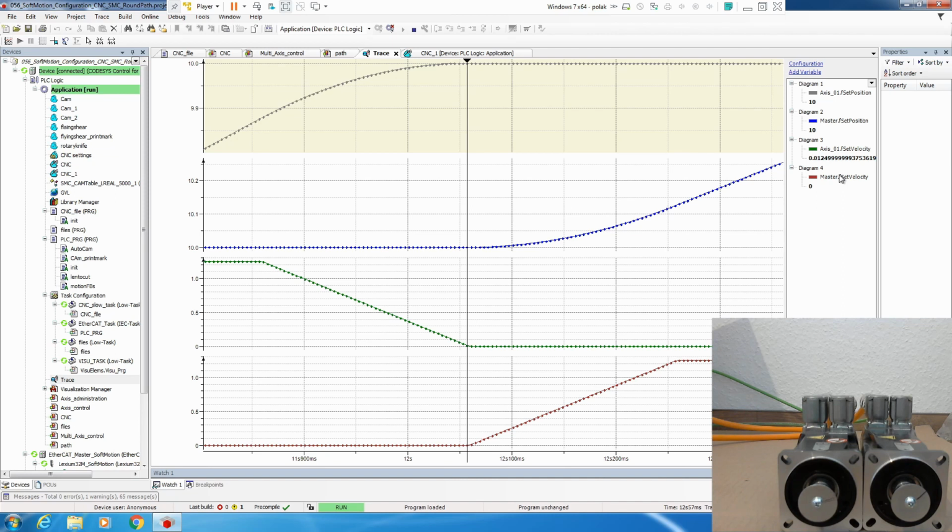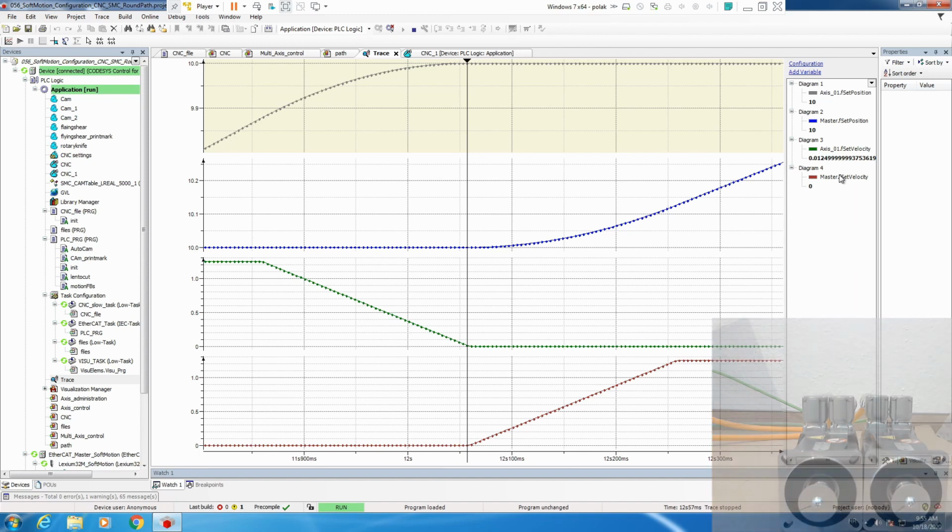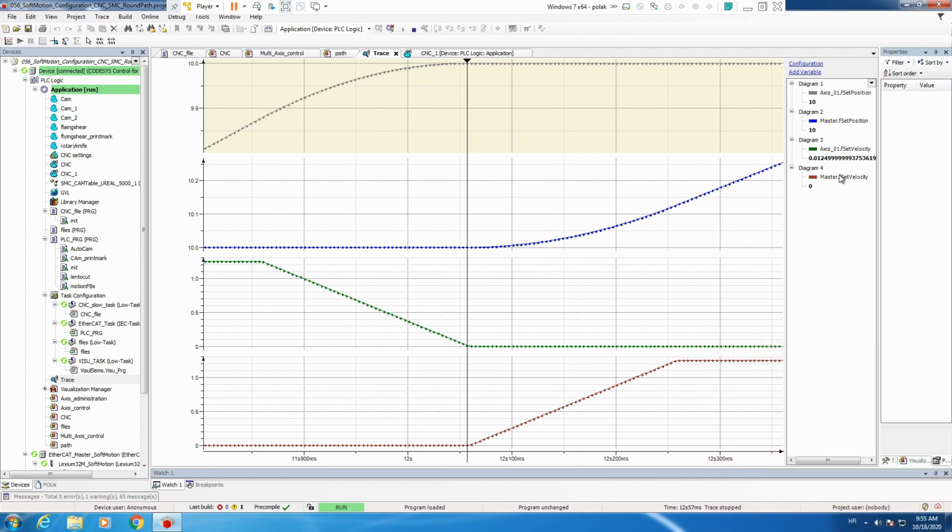And probably for majority of your application, this is really not acceptable that the complete path of the CNC stops and then it again accelerates to a certain speed. Now here, one of the function blocks in pre-processing like a round path comes into action, and it can be very handy. Now let us execute again the same code with a round path function block in pre-processing.